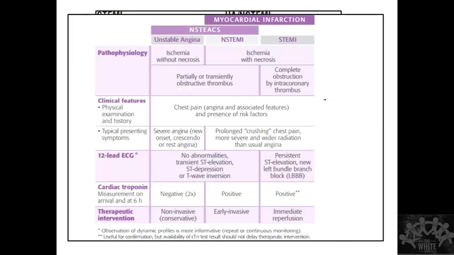So this is the summary of whatever we discussed. You can see it again. Very classical symptoms, and troponin is positive here, positive here. So immediate reperfusion is the therapy that is advised, with an early invasive strategy for angiogram. If possible, I'll cover this tomorrow.